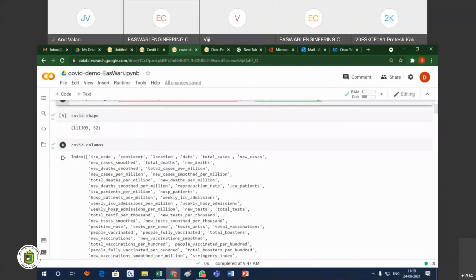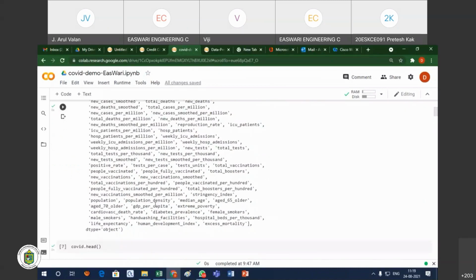What is the relation? Whether the particular person has diabetes, or smoking habits, whether the COVID death is related to smoking, or diabetes, or age. They are saying that people above 60 or 70 years of age have more chances of succumbing to COVID. So this kind of analysis, this kind of correlation, we can do. Okay, so this is the data set.